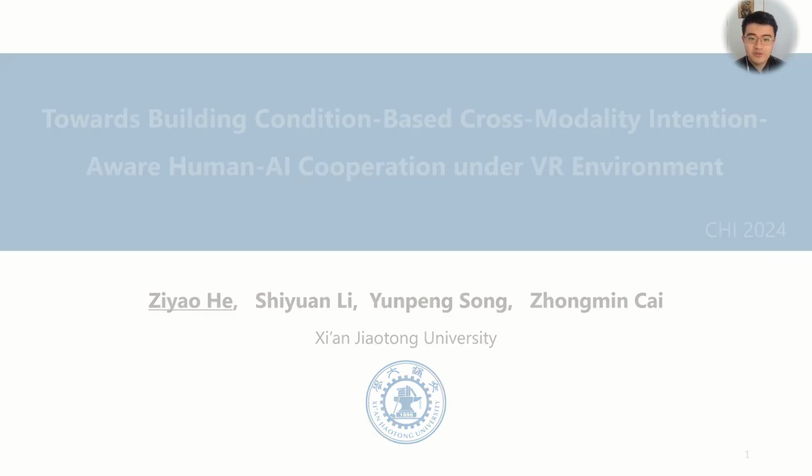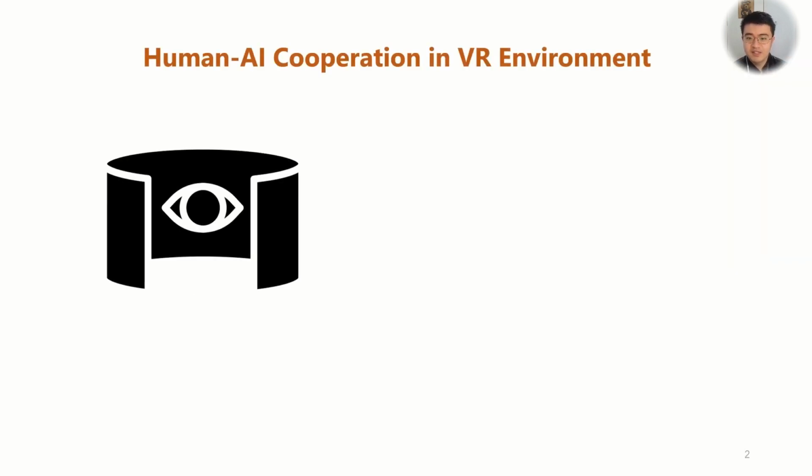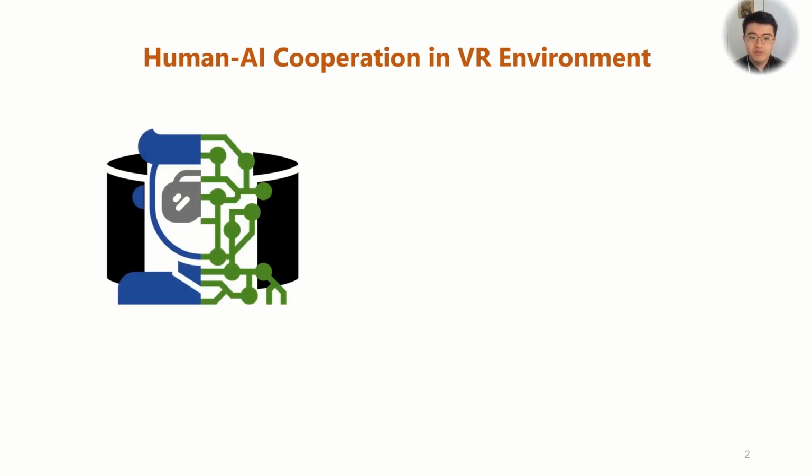VR applications are increasingly incorporating AI assistants, enabling users to interact and cooperate with virtual agents in immersive spaces. To achieve effective cooperation, it is crucial to accurately understand users' intentions from various input modalities and tailor the presentation of information to support decision-making. However, three key challenges must be addressed.